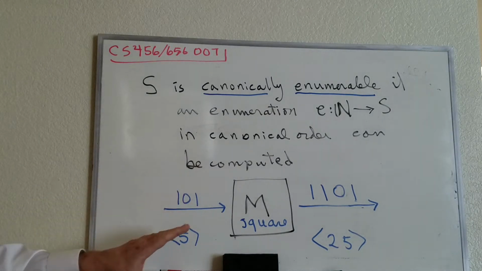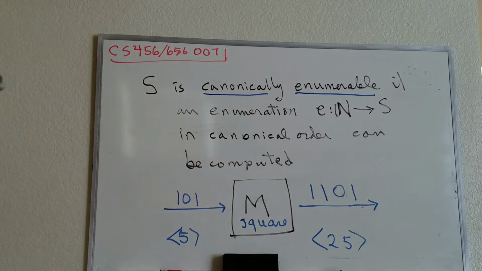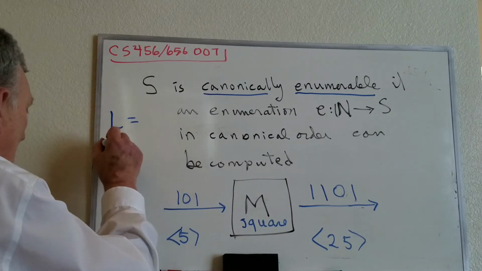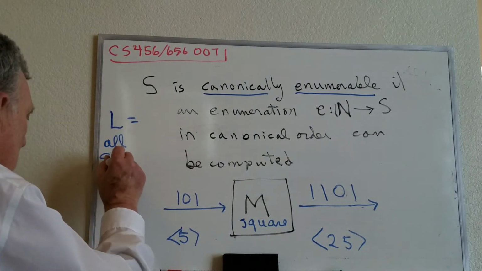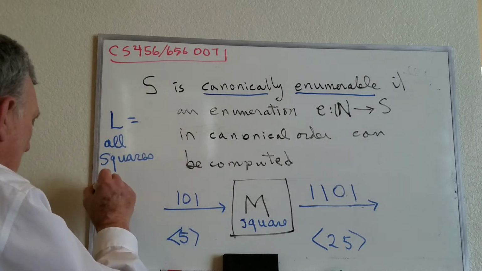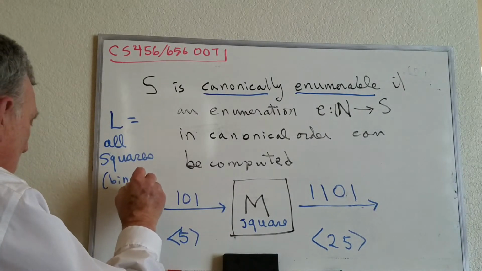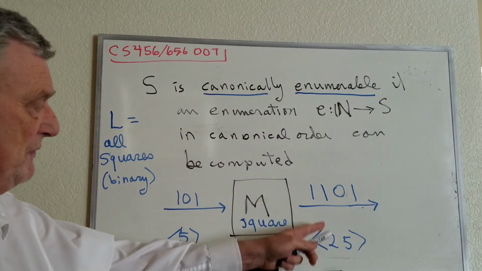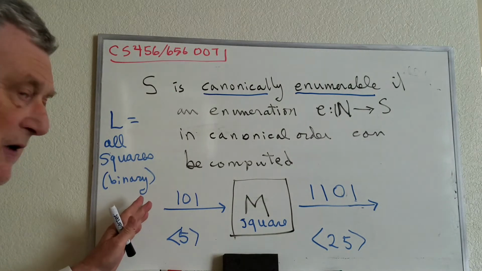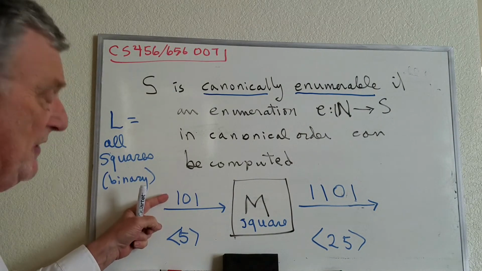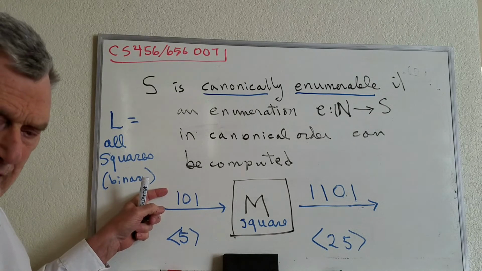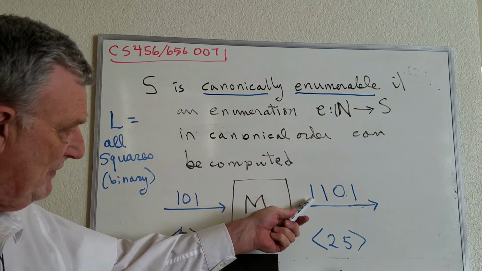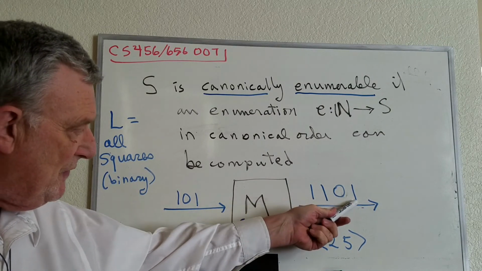Now, for example, suppose that we're interested in the language of all squares. So let's say L equals all squares in binary notation. Of course, we have to have numerals, so all numerals of square integers such as 25. Then here is a nice enumeration of it. We put in an integer, and of course, we really are putting in a numeral for an integer. So we put 1, 2, 3, 4, 5, and we get to 5, then the output is 1101.